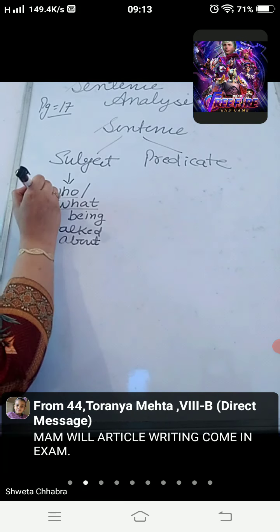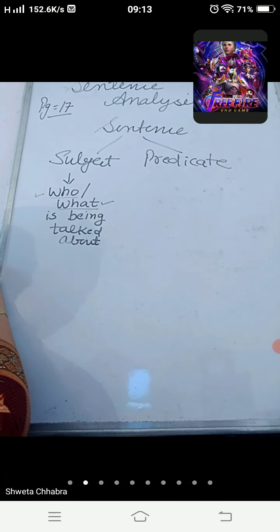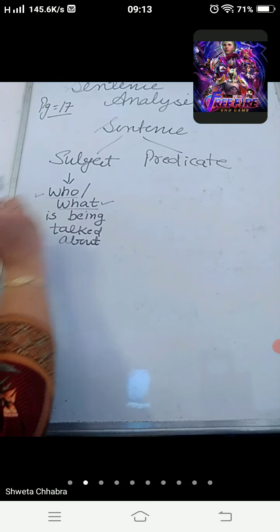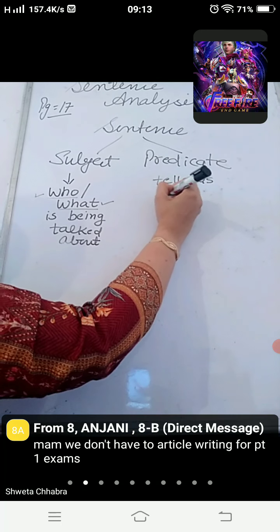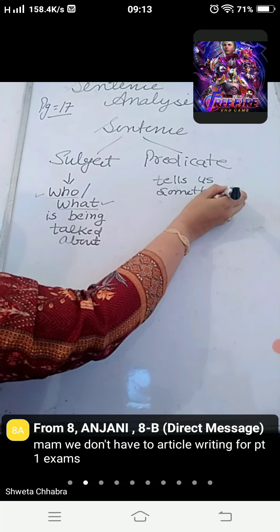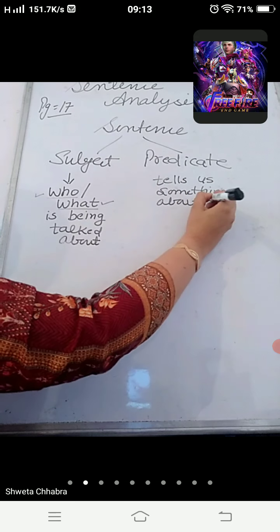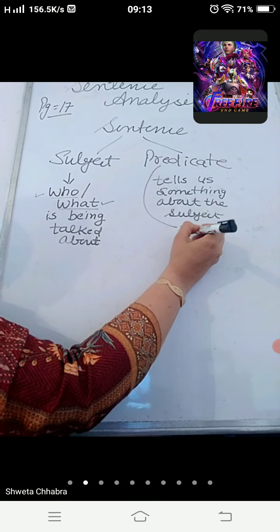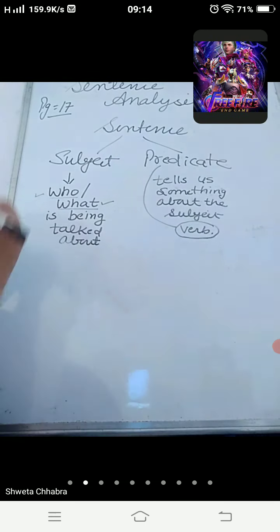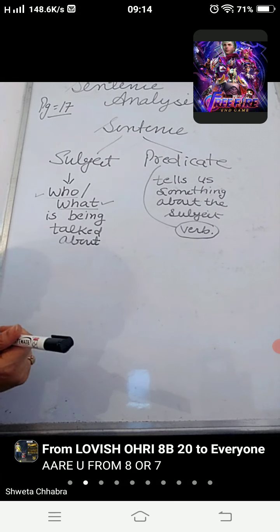Who is being talked about or what is being talked about, that part of a sentence will be considered as a subject. And what will be the predicate? Predicate is a part of a sentence that tells us something about the subject. And always keep this thing in your mind, that predicate always carries a verb in it. And don't keep this misconception in your mind that subject always comes in the beginning and predicate comes at the last. So many students have this misconception.